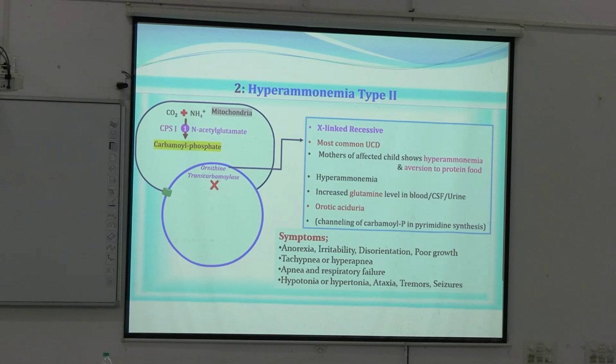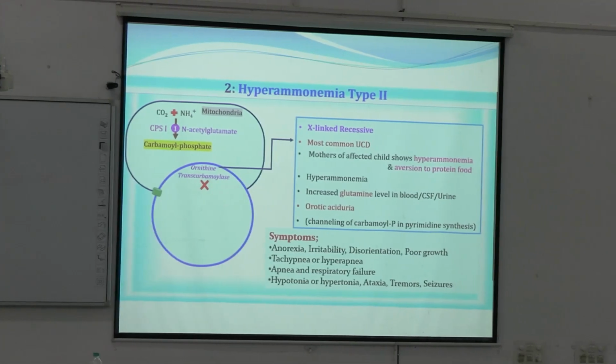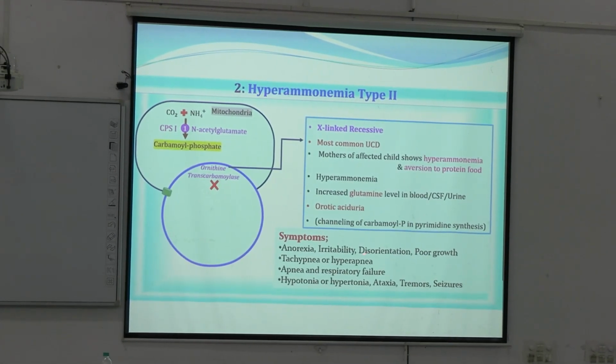Now what are the symptoms? As this is the most common type of urea cycle disorder, we must know the specific symptoms. So anorexia, irritability, disorientation, poor growth, all these are because of neurological symptoms. Okay, tachypnea, hyperapnea, apnea, respiratory failure, all these are because of loss of respiratory center inhibition. Hypotonia, hypertonia, ataxia, tremor, seizures, these are also neurological manifestations. Okay.